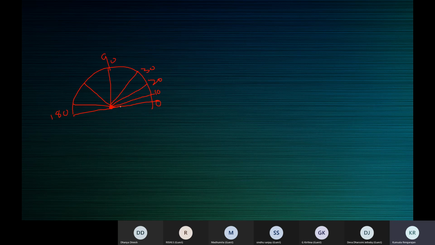Now this is called the baseline. This is the center of the protractor. When I say center of the protractor, it is this one. When I say baseline, it is this one. The line which is pointing to 0, this is the baseline. The line from the center pointing to the 0 is the baseline.